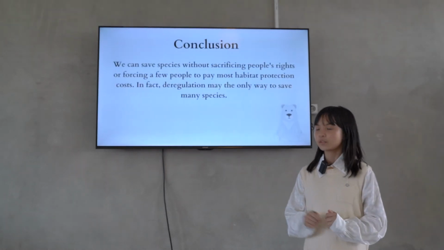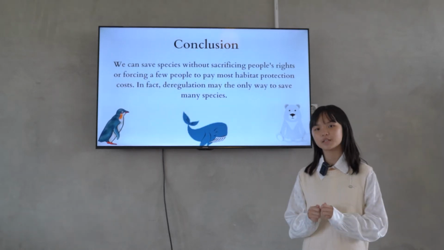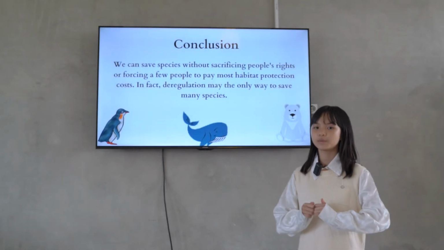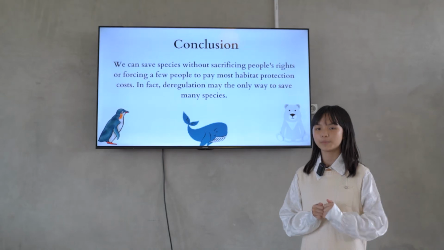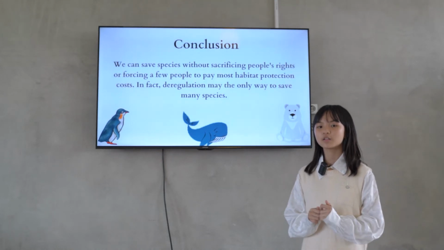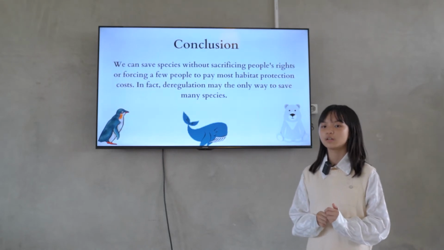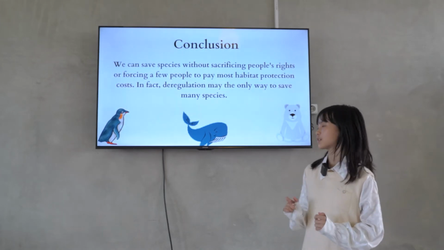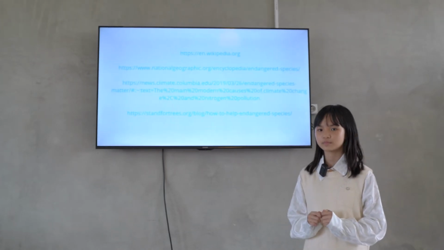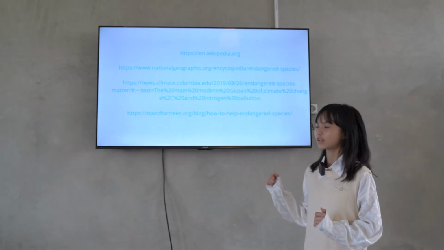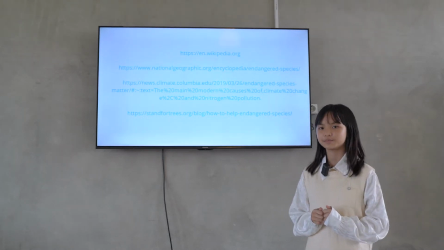Conclusion, we can save species without scarcity fishing, people's rights or forcing a few to pay most habitat protection, because in fact the regulation may be the only way to save many species. And this is the research that I searched for this presentation.